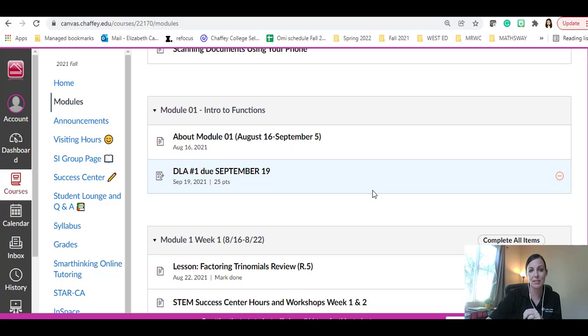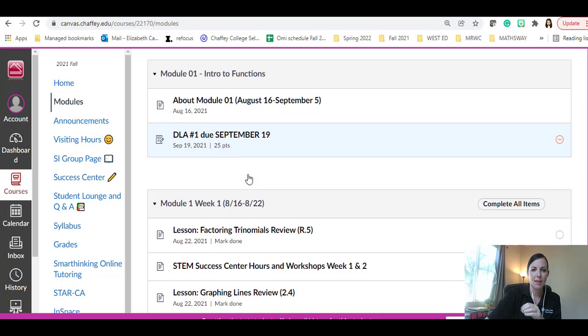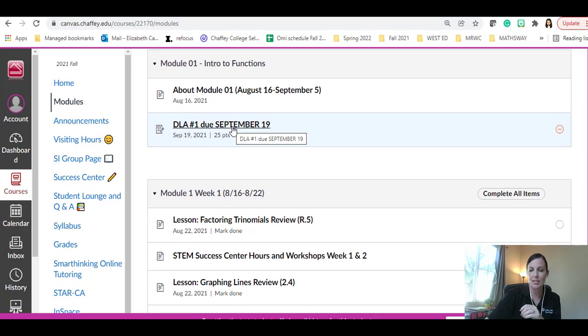So then going into the rest of the content for the week. That was all about getting ready for our course these next 18 weeks. What we're going to be learning about this week is functions. It's our introduction to functions. And so you can kind of see this is our introduction to that actual module 1. You can click through that and you can see our first DLA is not due until September 19th. If you don't turn it in today, it's not due until September 19th.